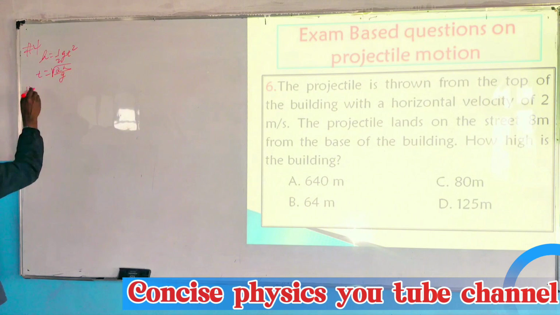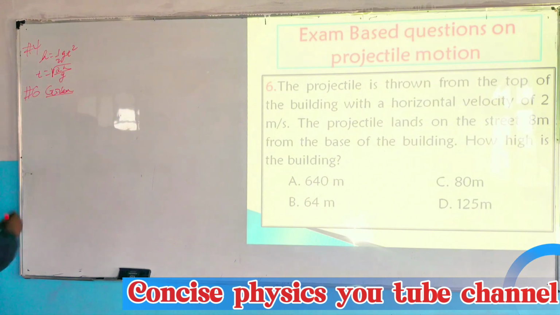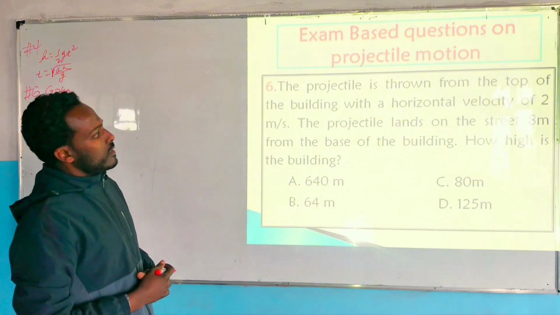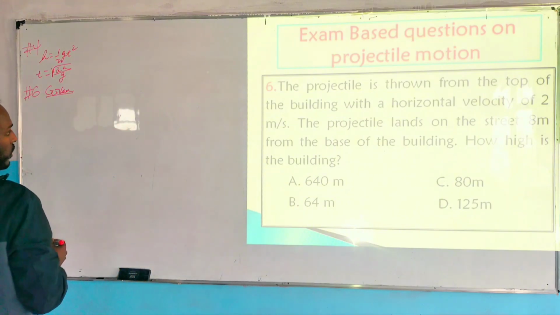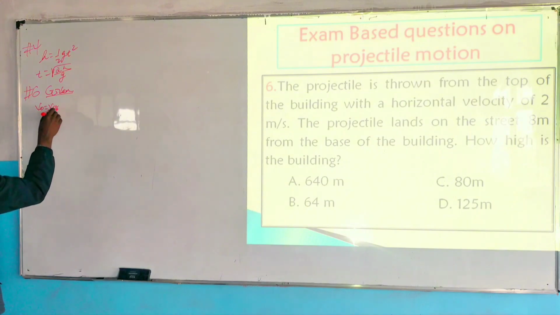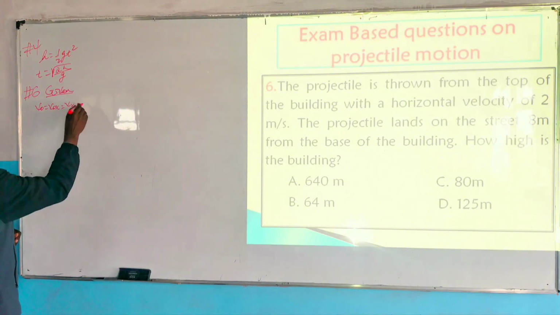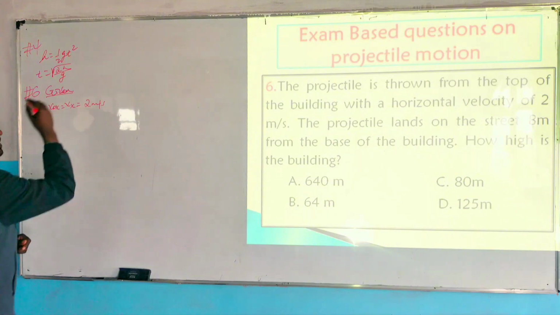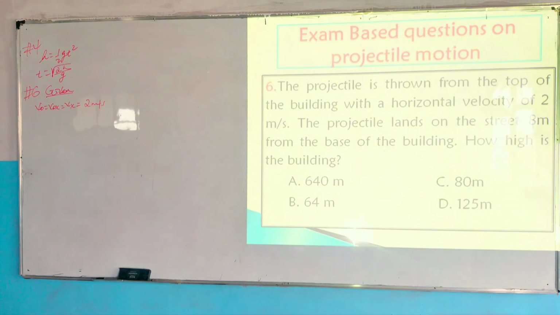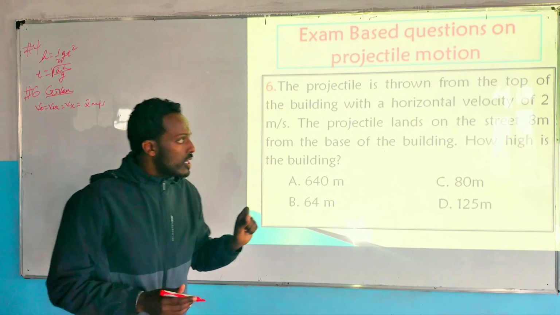Question number 6. ስድስተኛው ጥያቄ ላይ ምን ተሰጥቶናል? Horizontal velocity v naught is the same as v naught x which is the same as vx ስንት ነው የተሰጠን? yes 2 ሜትር per second ተሰጥቶናል። ስለዚህ የተጠየቅነው ምንድነው ነው the projectile lands on a straight 8 meters from the base of the building.